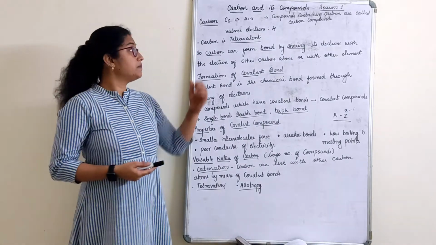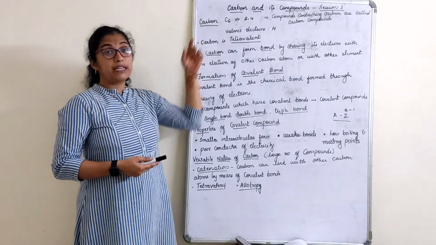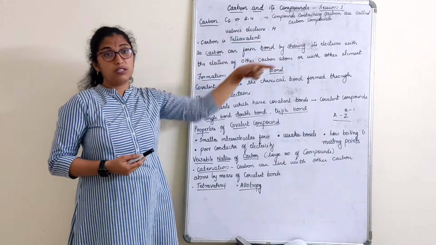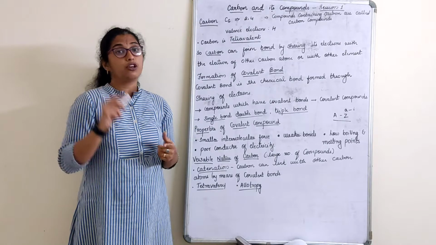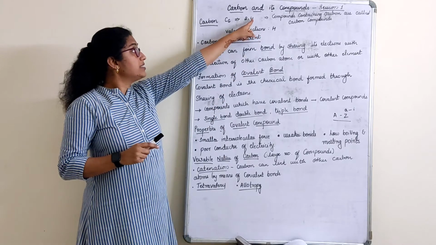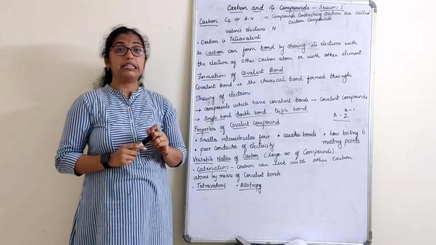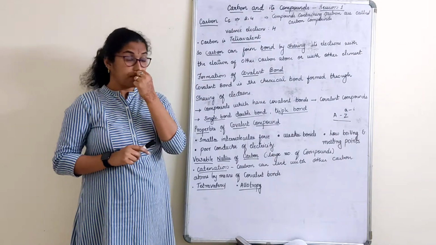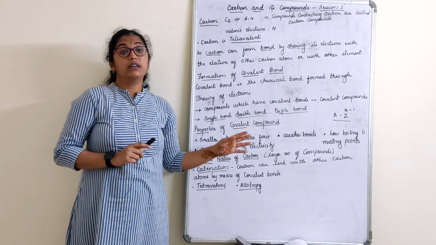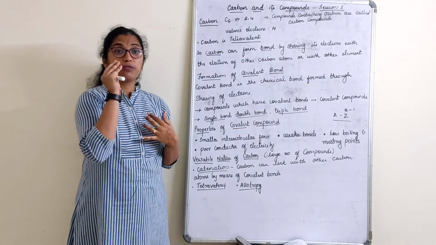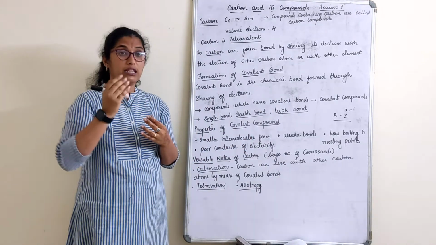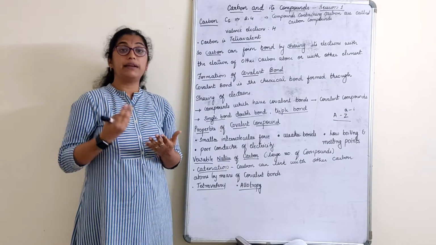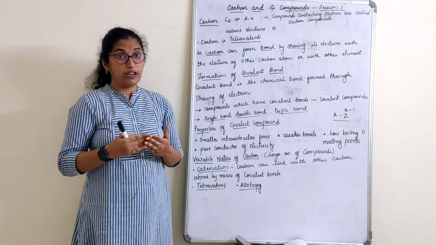Now, what is carbon? We know that carbon's atomic number is 6. Its electronic configuration is 2,4. How this 2,4 comes, you know that: filling of the shell. So, valence electrons, in the last shell there are only 4 electrons. Now basically, if you remember, while we dealt with all the elements, the atomic number, last shell, valency and valence electron, we discussed sharing, gaining and losing of electrons, right?